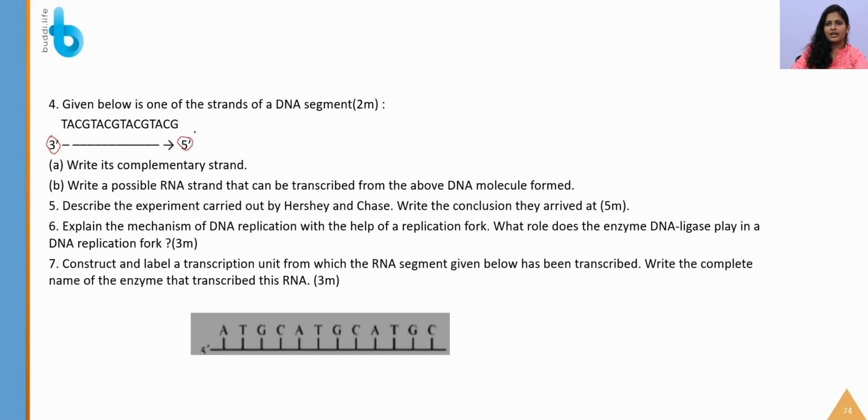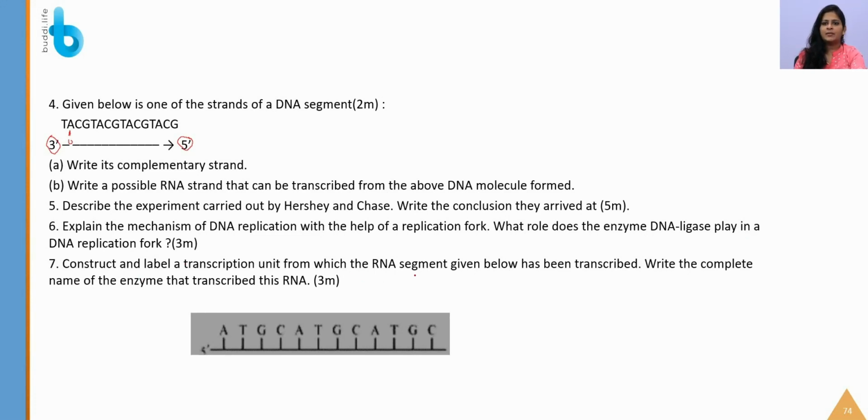For example, if they are giving 5' and 3', don't get confused and copy from the 5' to 3' strand. Just write the complementary strand first. Then for writing RNA, instead of T in the place of A, you have to use U for RNA. Then, describe the experiment carried out by Hershey and Chase. Again, you have to write that and its conclusion, and the events that are happening in the replication fork, and what is the role of the DNA ligase enzyme.